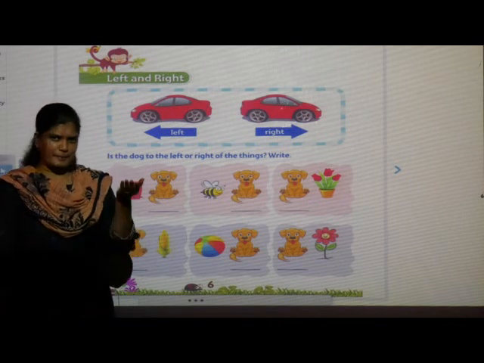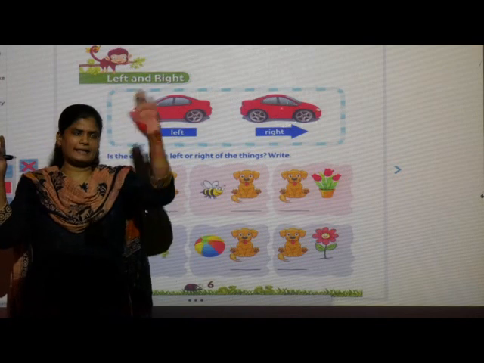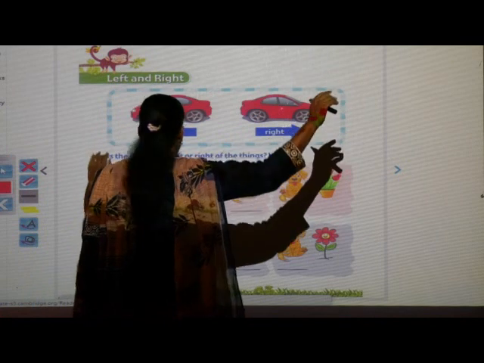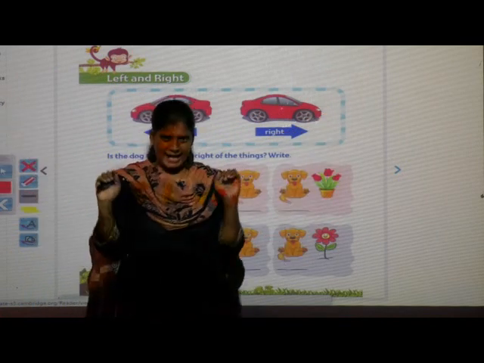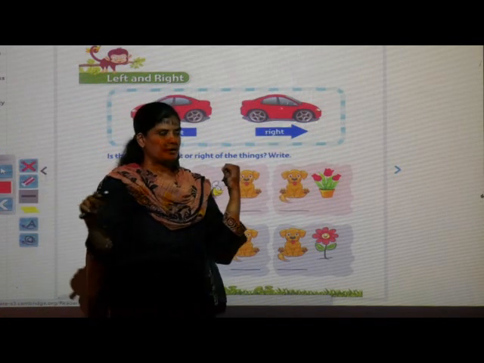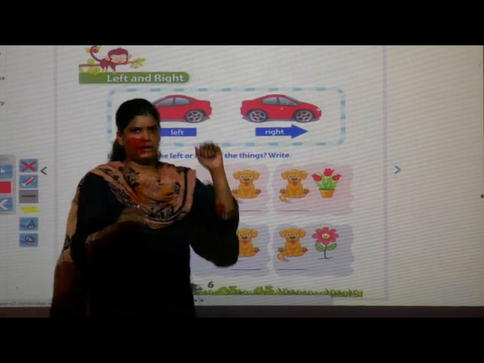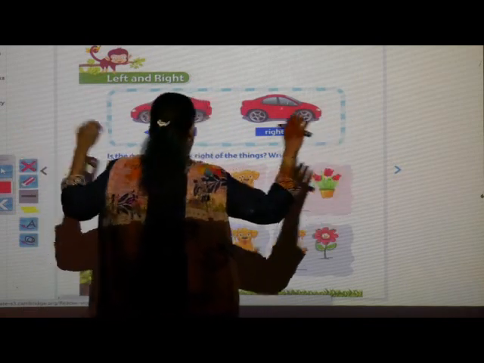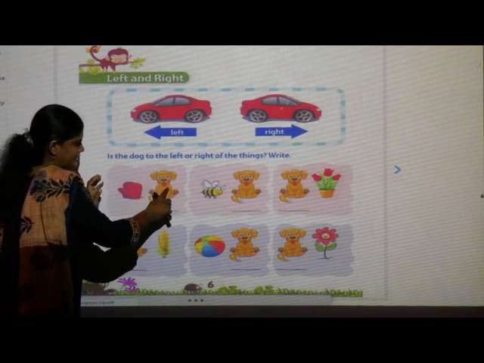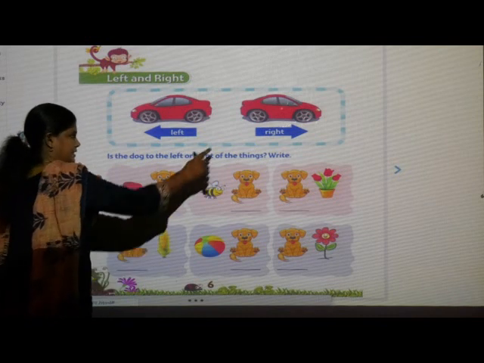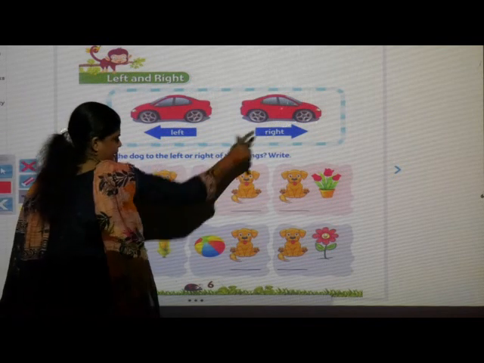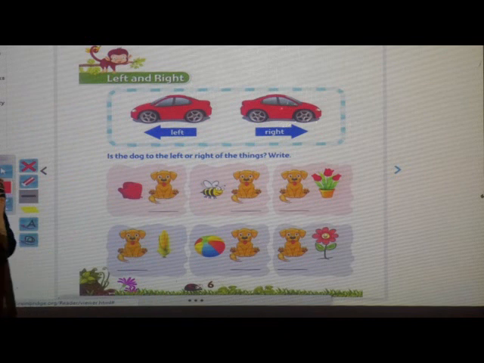Now when I showed you practical, this side I showed you right and this side I showed you left. But see, when I stand like this, this is my right and this is my left. But when I stand like this facing you, this will be the right and this will be the left. So the book is facing you. So this is the right and this is the left. So we have to see here where the dog is sitting, near the thing, left or right. See, this is right and this is left. Here the dog is sitting, so this is right. We have to write with the pencil.